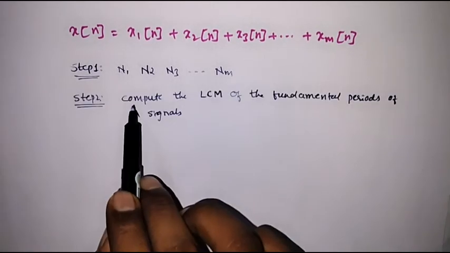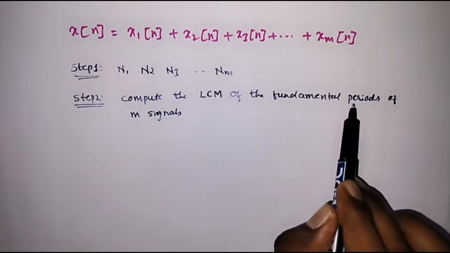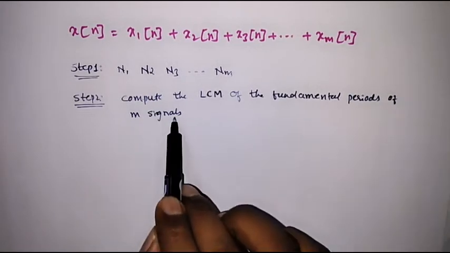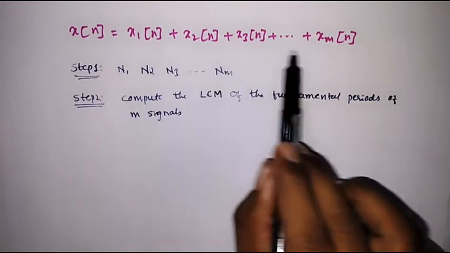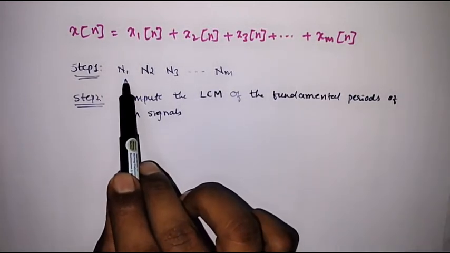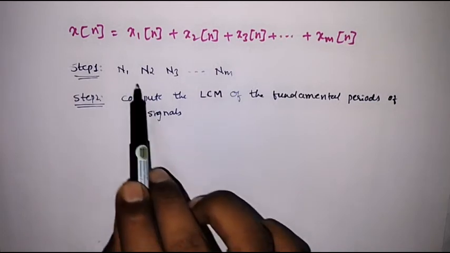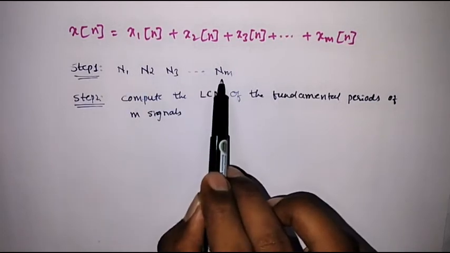The second step is to compute the LCM of the fundamental periods of the m signals. As we have m discrete signals and have already found the fundamental period of each signal, we find the LCM of N1 to Nm.